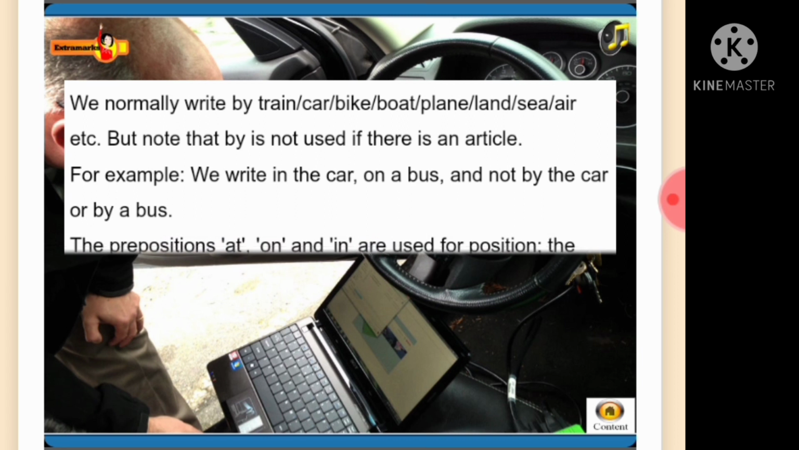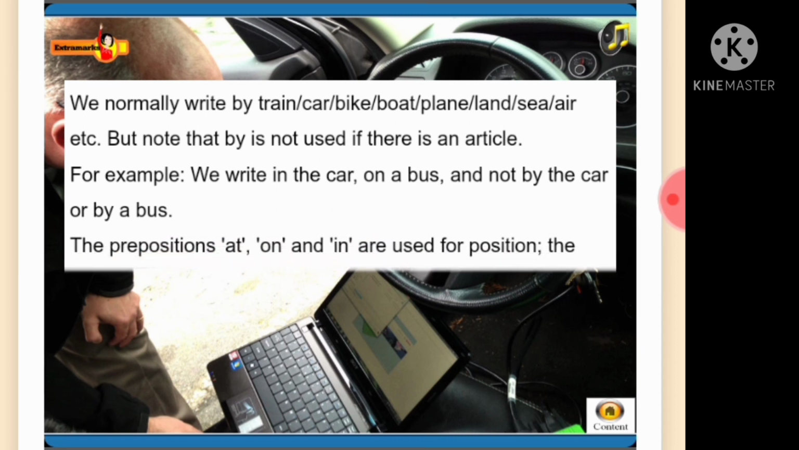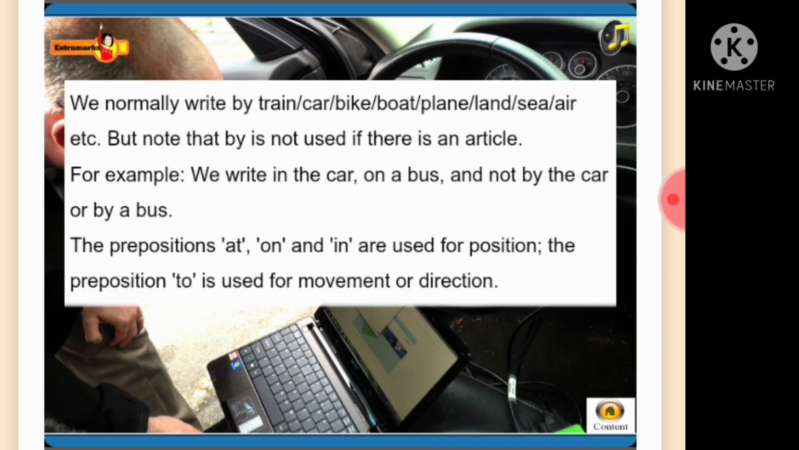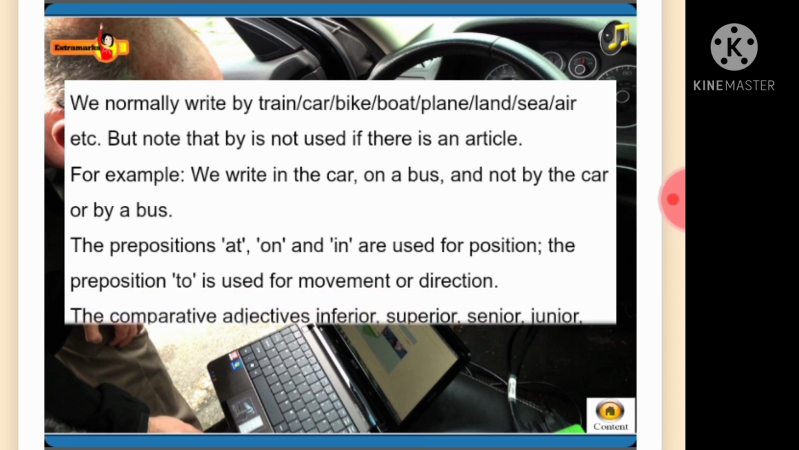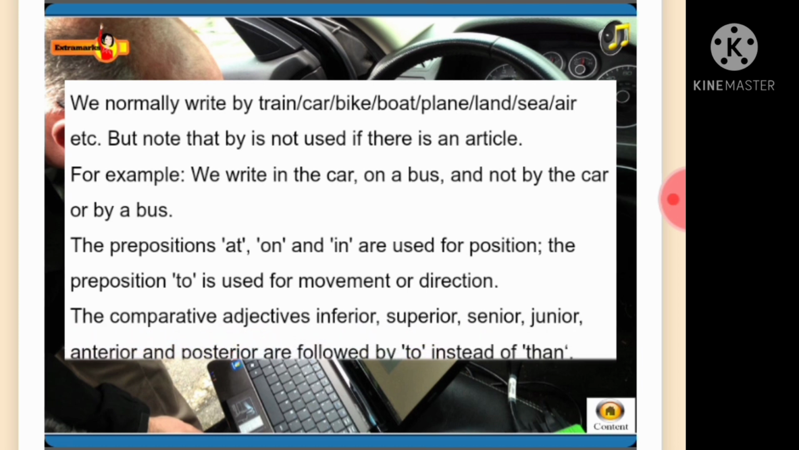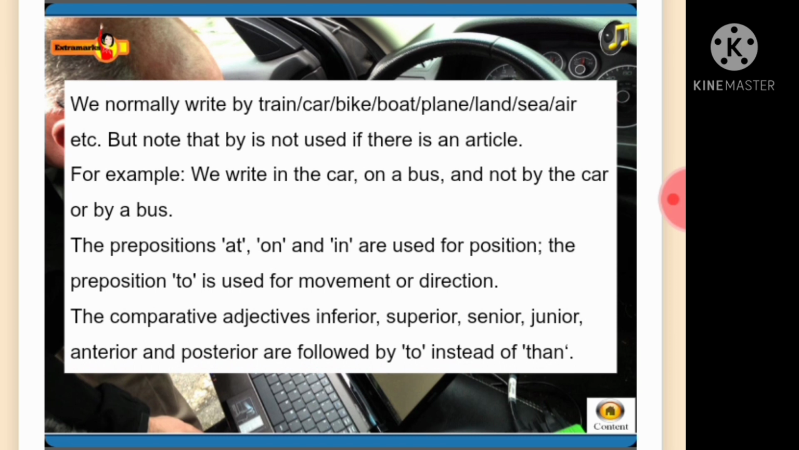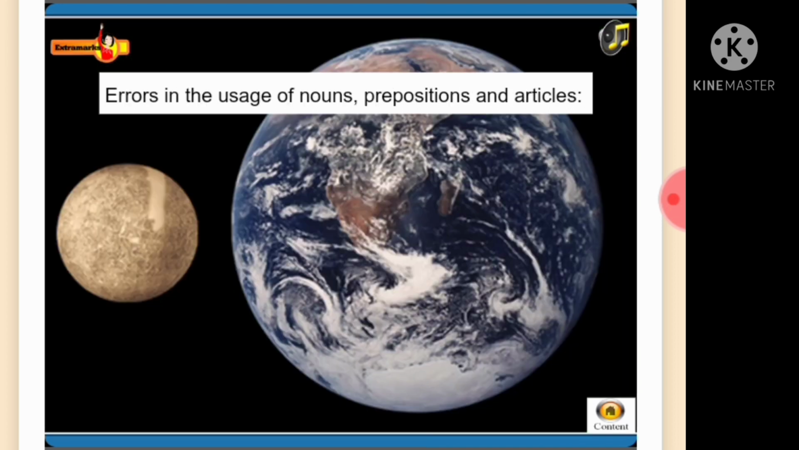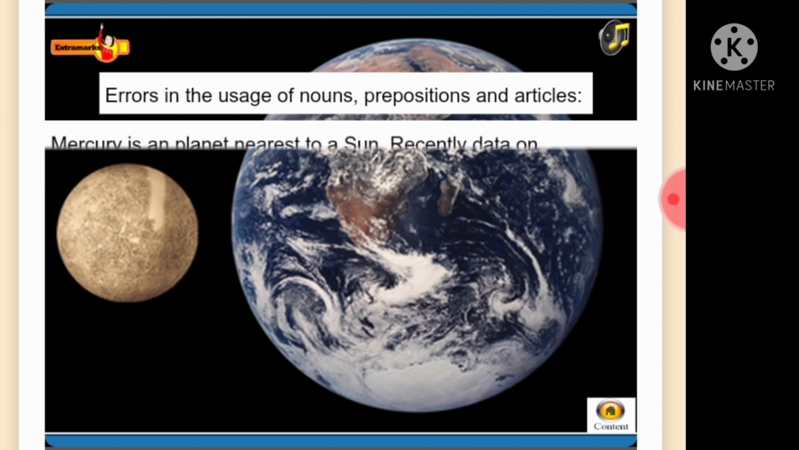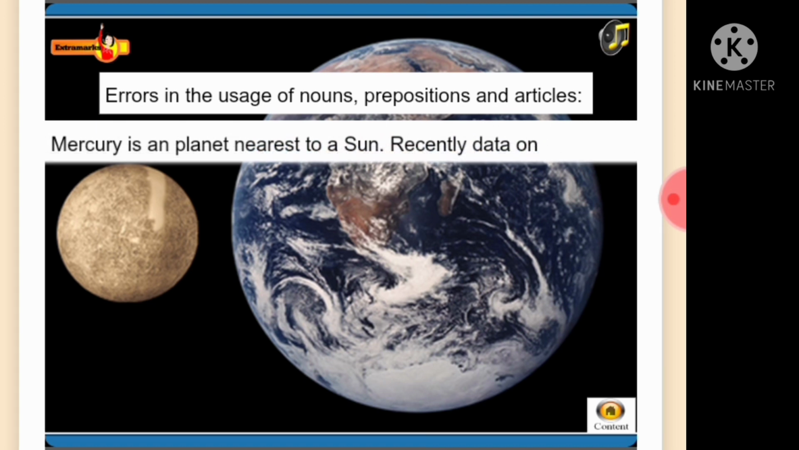The prepositions at, on, and in are used for position. The preposition to is used for movement or direction. The comparative adjectives inferior, superior, senior, junior, anterior, posterior are followed by to instead of than. Read the following paragraph, which has errors in the usage of nouns, prepositions, and articles.